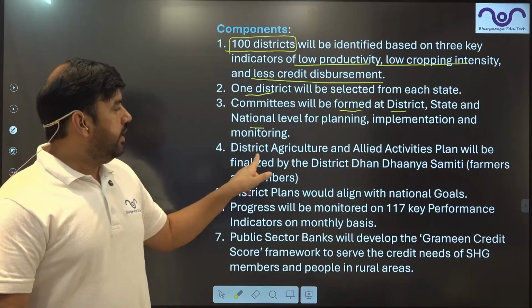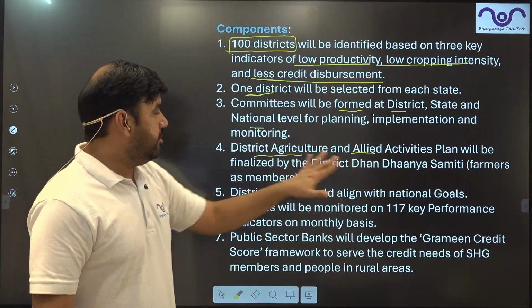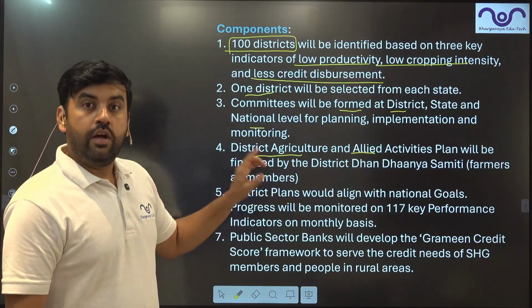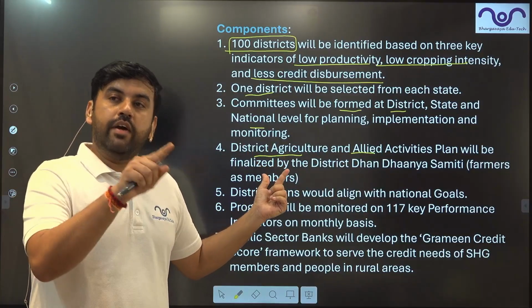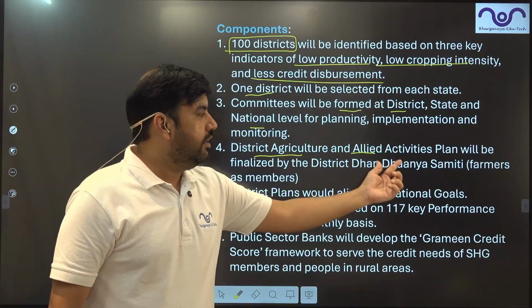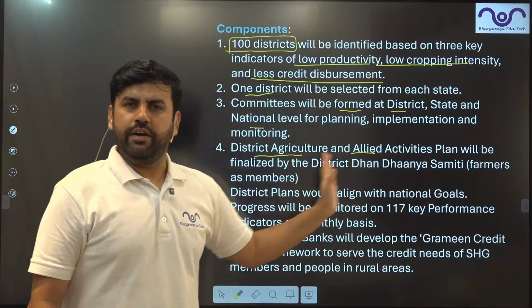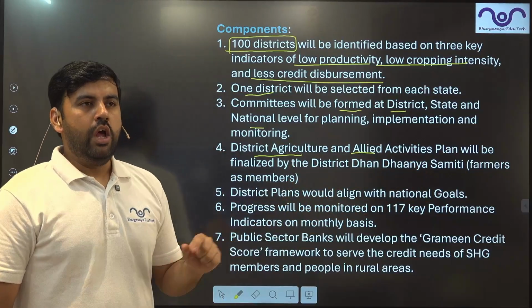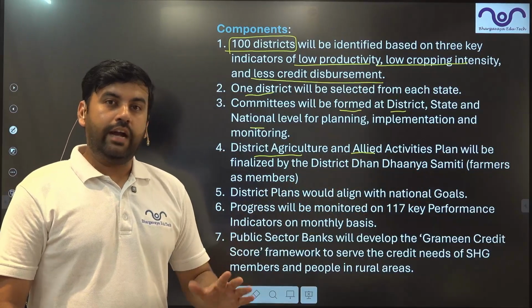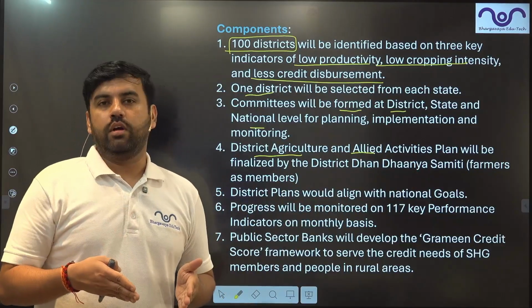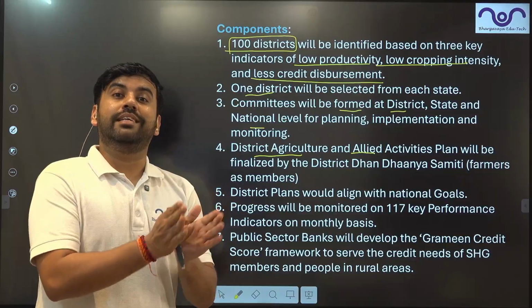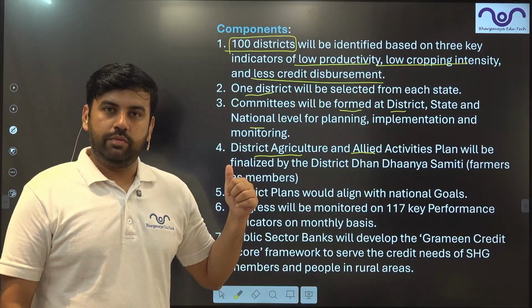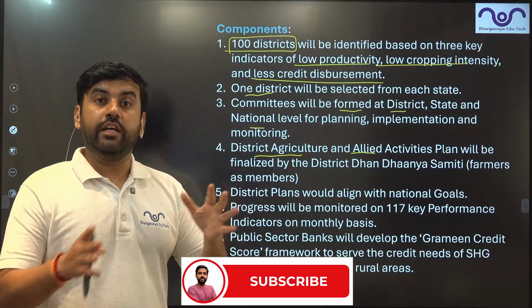For this, the district agriculture and allied activities plan will be finalized. Who will plan? This plan is at the district level. So it will be finalized by the district Dhan Dhanya Samiti, which will have farmers, for instance. So farmers will come up and decide a plan across the district on how much they should invest in which scheme. 36 schemes have been subsumed in this.